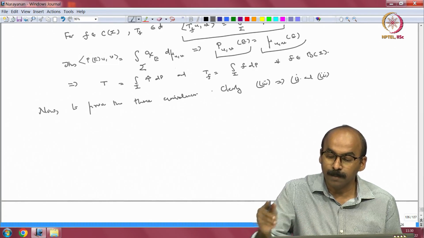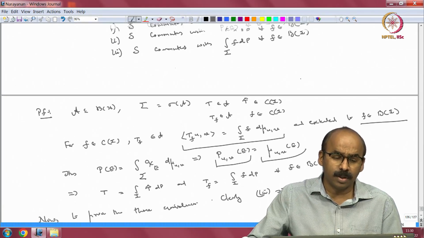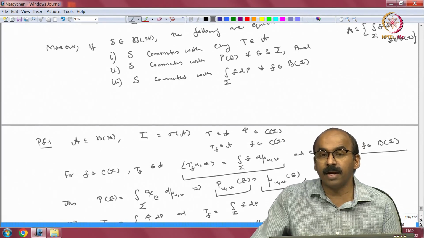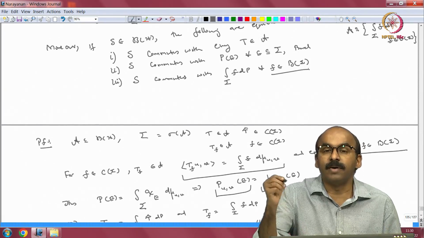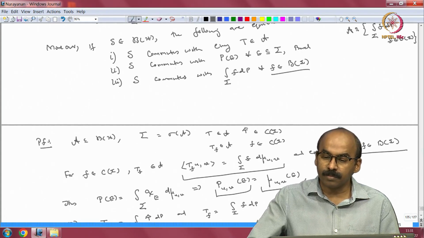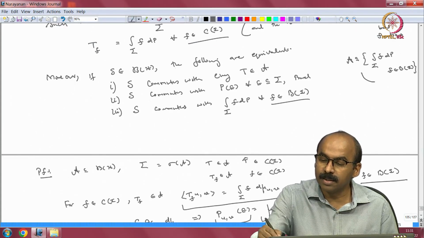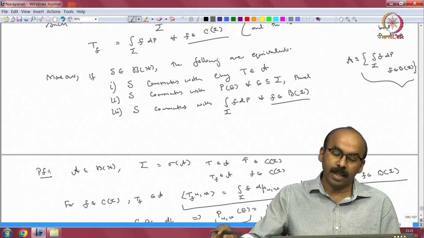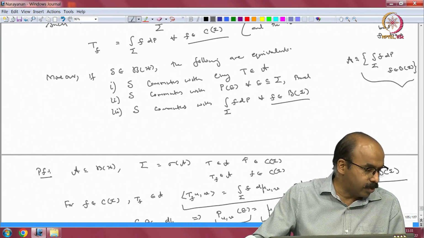Let us go back and see what 3 is. 3 is that S commutes with everything, integral f dP where f is in bounded functions. Then of course, it will commute with P_E because P_E comes from f being an indicator function, and of course, A is contained in this algebra, and if S commutes with the bigger one, then of course, S commutes with A. So, 3 implies 1 and 2 is trivial.